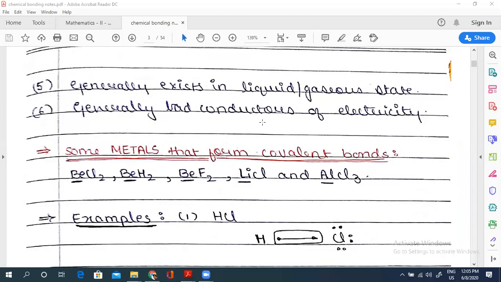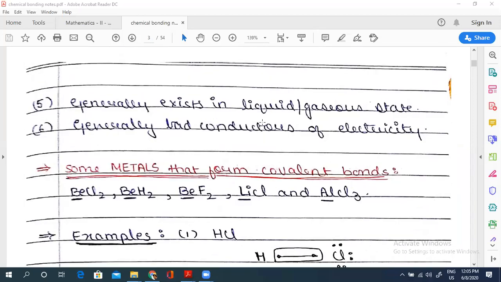See, covalent bonds, it's not covalent bond, it's covalent compounds. So covalent compounds are generally soluble in organic compounds because both are non-polar or less polar. But there's no hard and fast rule, there's always an exception.